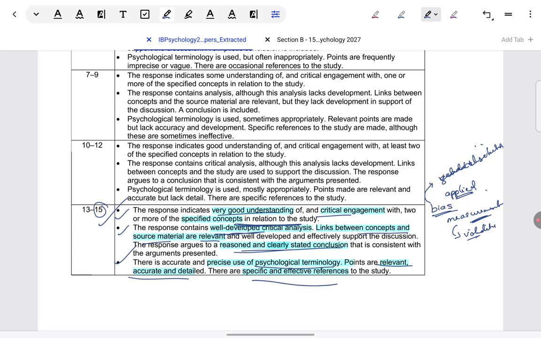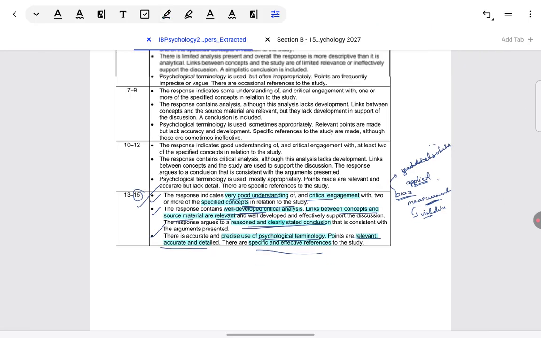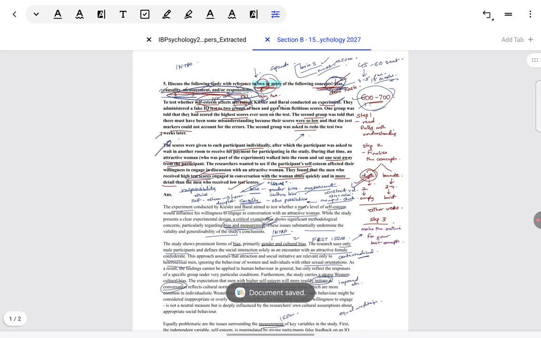In measurement, when we are talking about the DVs narrowly defined, what was relevant to that? That only speed and detail were being observed. So not like trying to randomly take any part of the study and applying it to any concept, or trying to apply the whole study to every concept. Specific relevant parts of the study were taken and applied to specific relevant concepts. That was what was done. So this is how we write a good 15-mark scoring full answer for section B on paper 2.